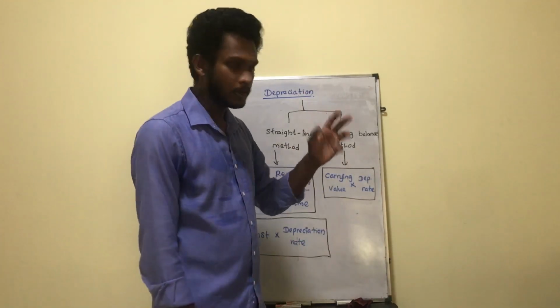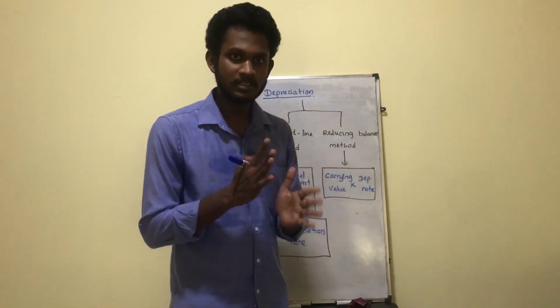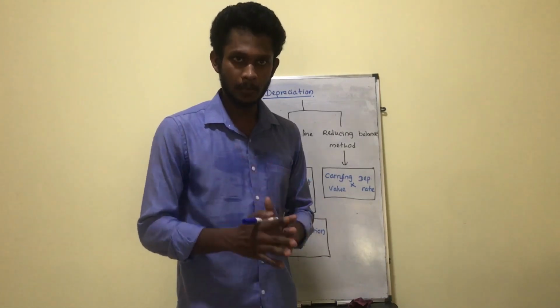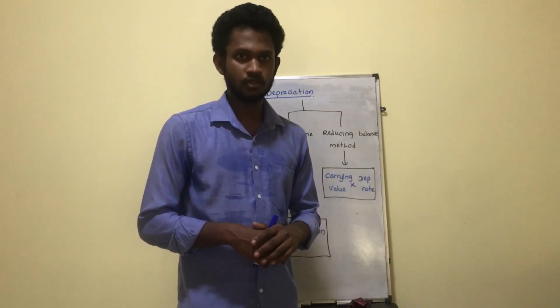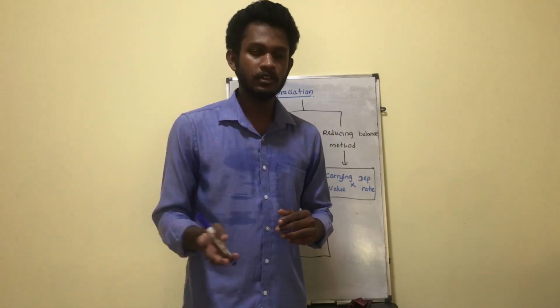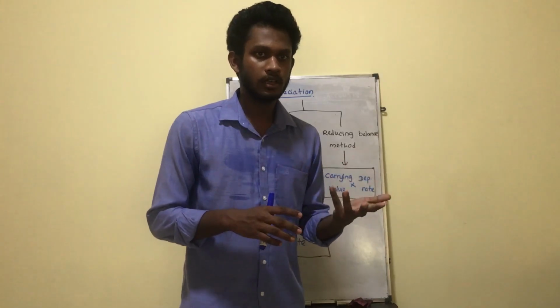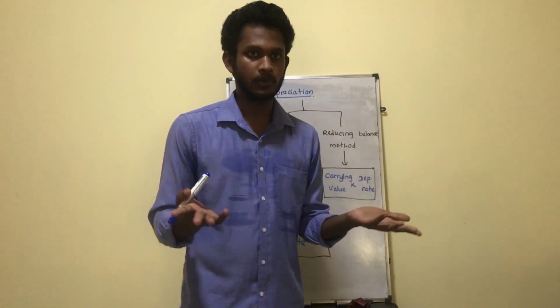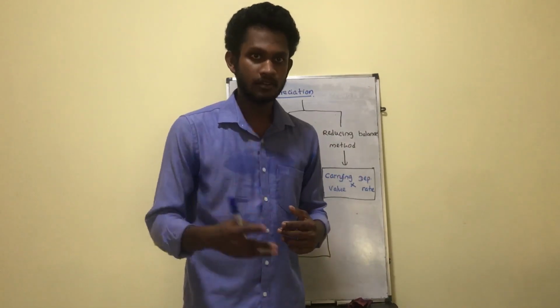I forgot to mention, the straight line method and the reducing balance method are accounting policies adopted by the company. So those policies cannot be changed by the management as they wish. One year straight line method, the next year the reducing balance method, and again the straight line method. We cannot do like that. Let's talk about changes in policies in another session. Up to now, just keep in mind that those policies cannot be changed frequently as they wish, right? If you adopt one policy, you have to continue with that policy until it becomes invalid, right?